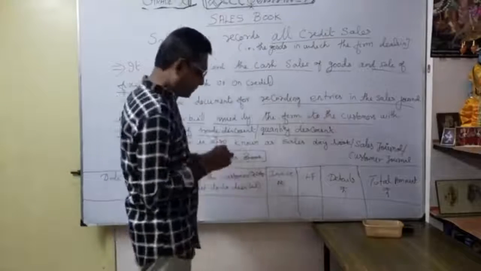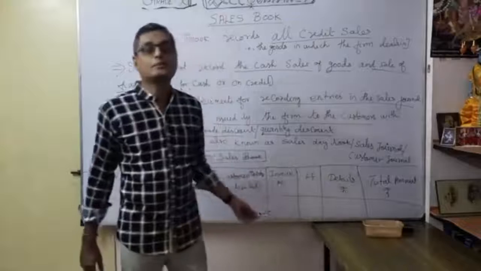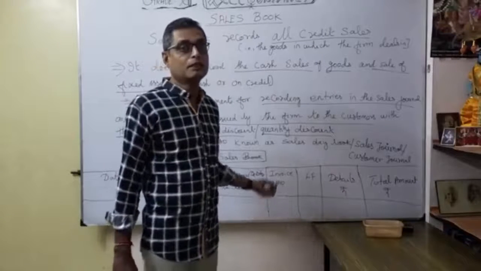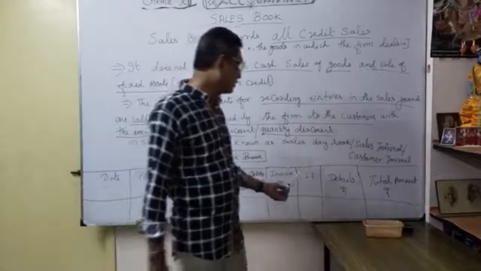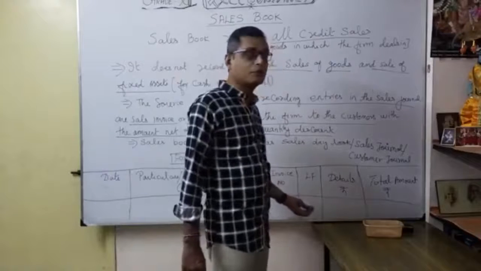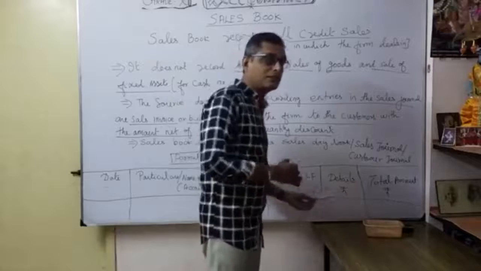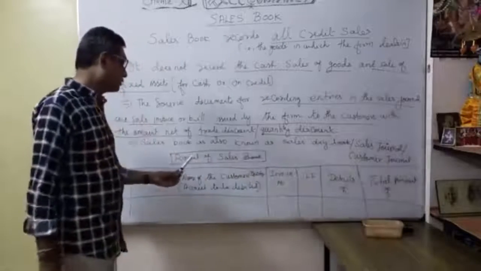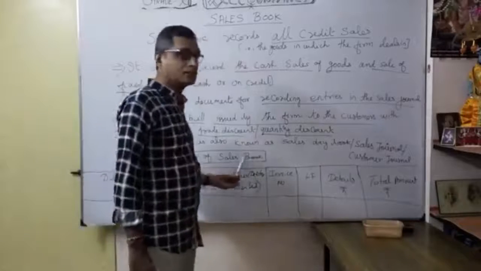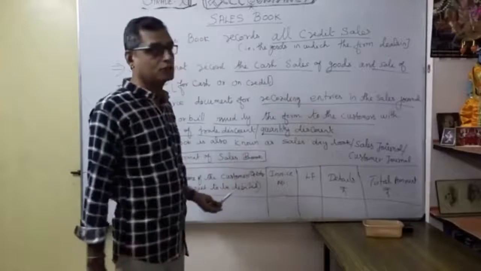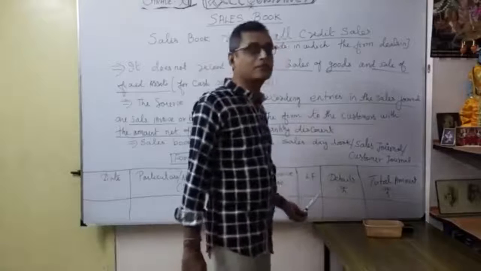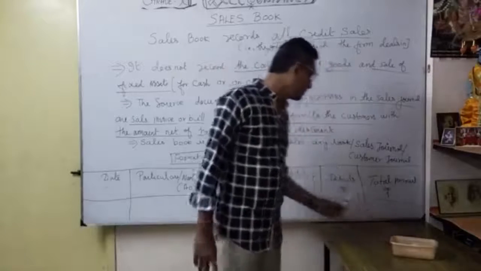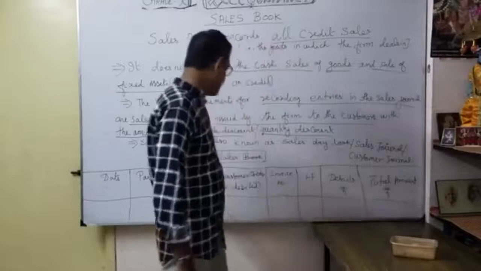Then the invoice number. If you want to mention the invoice number, it is very, very important, because later on we collect the money based upon the invoice number. Then you know the ledger folio. We record the ledger folio number here, where this particular transaction is going to be transferred. Two transfers we are going to discuss: the sales account, and thereafter the particular customer account also. For that, the ledger folio is very, very important. And under details here, you know very well, is the description of the sales.